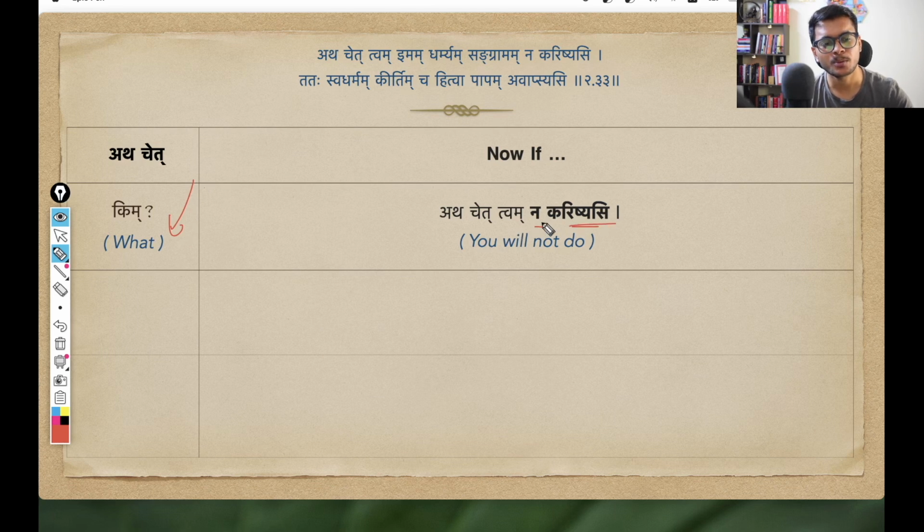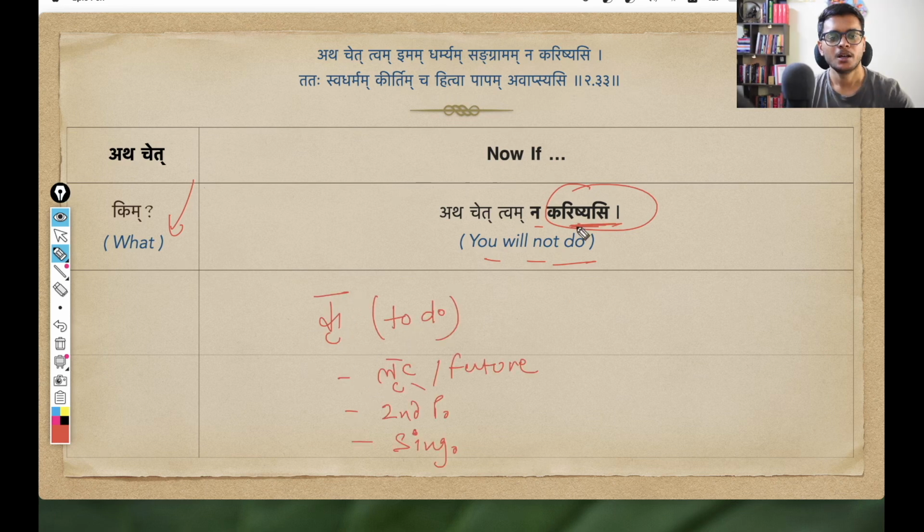Actually it is tvam na karishyasi, which translates as you will not do. Here the only pada we need to understand is karishyasi. This is the kriya pada, as you can all notice, and a lot of you will identify the dhatu also. It is the kri dhatu, meaning to do. Which form is this? It is kri dhatu in lrit lakara, that is future tense, and second person, madhyama purusha, because Krishna is directly speaking to Arjuna, and singular, ekavachanam. So kri dhatu with these properties becomes karishyasi.